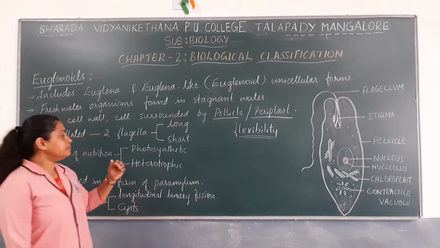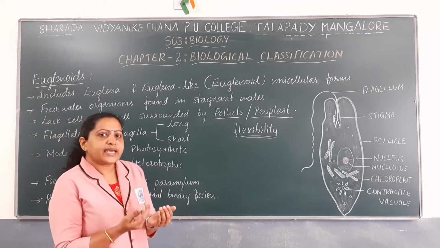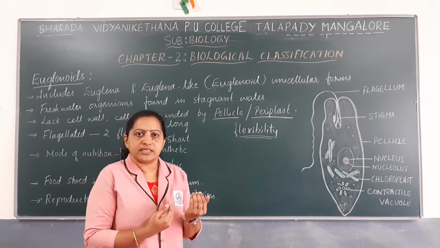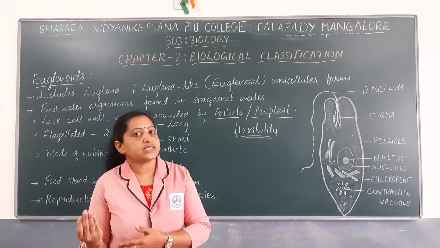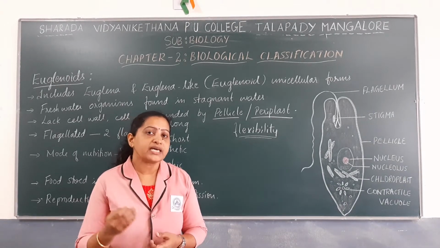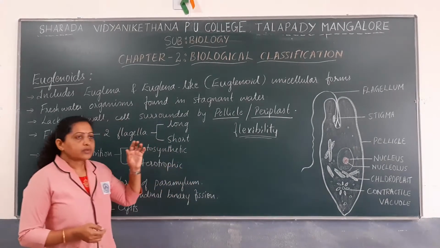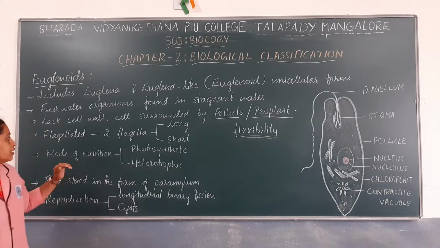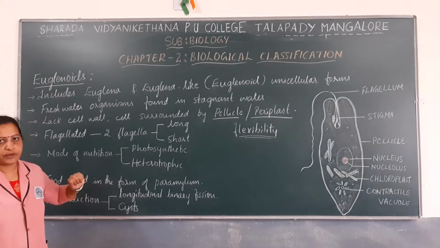Generally these euglenoids have certain characteristics like an animal cell, that is, they lack a cell wall. And they have characteristic features like higher plants because they have chloroplasts as well as photosynthetic pigments in them. Their mode of nutrition may be autotrophic or heterotrophic.